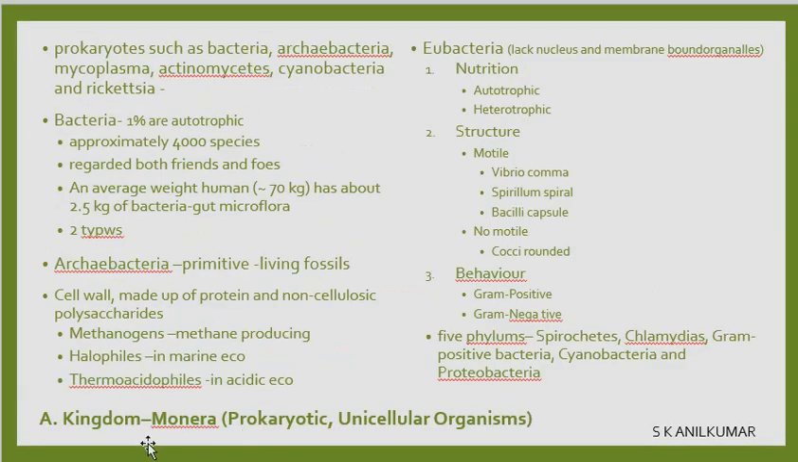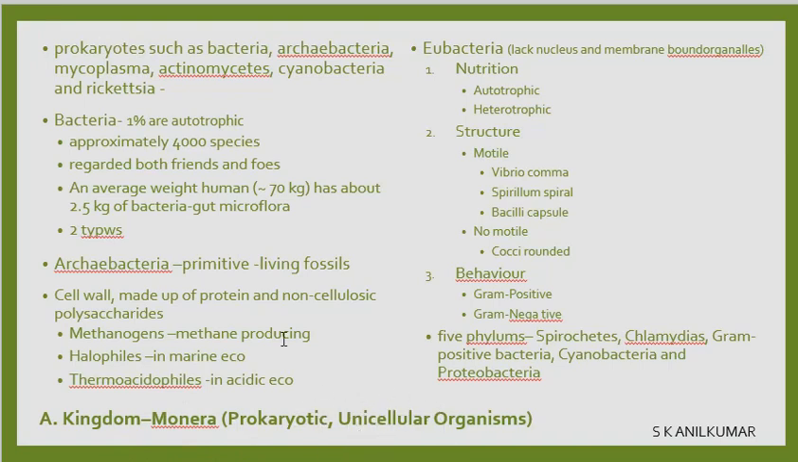Now, what is kingdom Monera? Kingdom Monera is prokaryotes. What is prokaryotes? Bacteria such as archaebacteria, actinomycetes, cyanobacteria, mycoplasma, rickettsia. These are the different types of bacteria. These are prokaryotes. Prokaryotes belong to the kingdom called Monera. Monera has prokaryotic unicellular organisms.